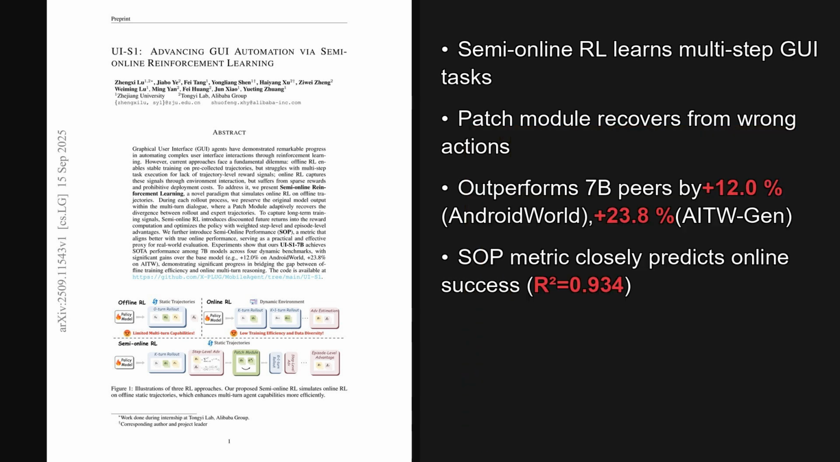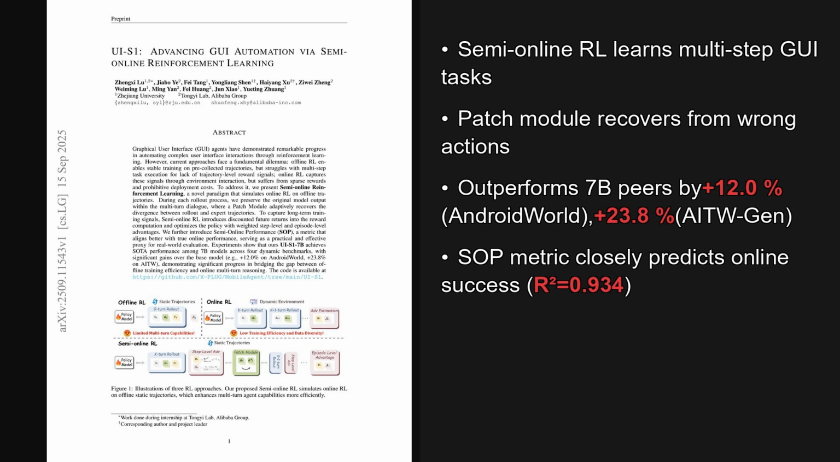I'm Alex. Today we're looking at a paper from the Hugging Face trending list, published on September 15, 2025, just yesterday. The standout result is a semi-online reinforcement learning method that delivers state-of-the-art performance for 7 billion parameter models, with plus 12.0% on Android World and plus 23.8% on AITW. The paper is titled UI-S1, Advancing GUI Automation via Semi-Online Reinforcement Learning. And as we will see later, the implications for model training are quite significant.